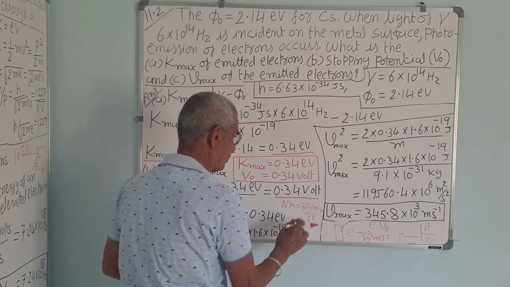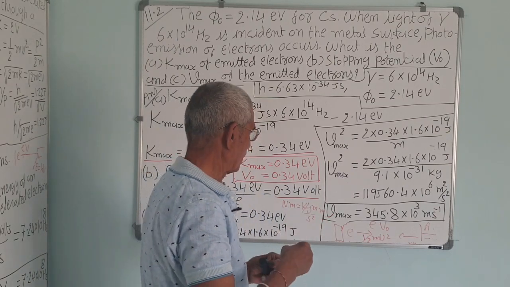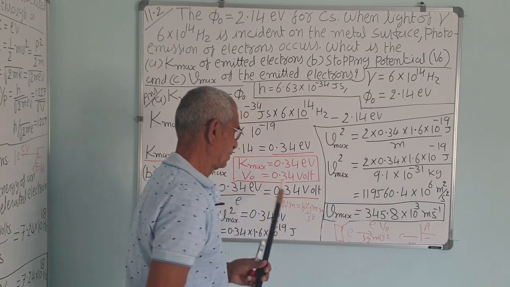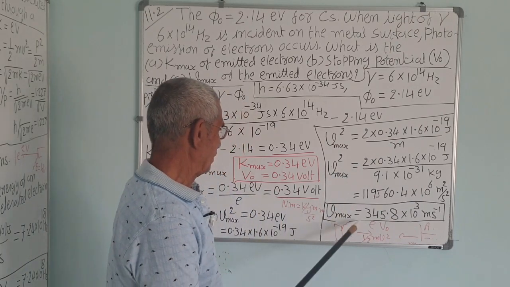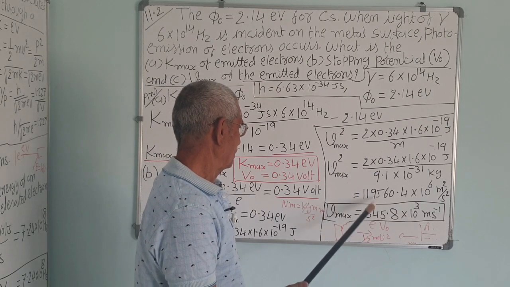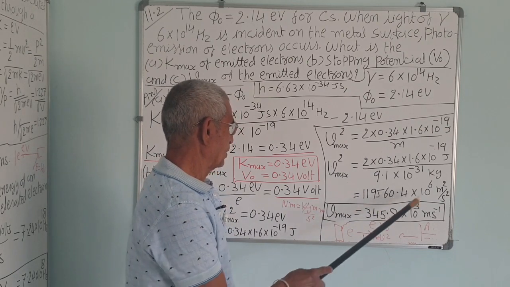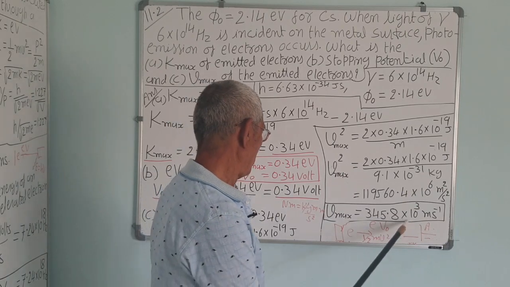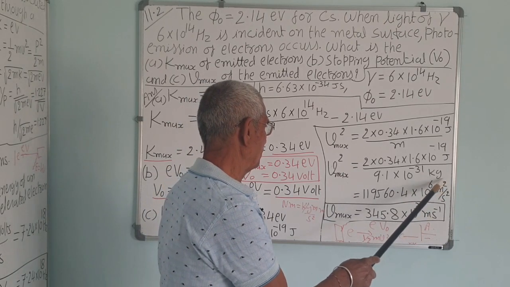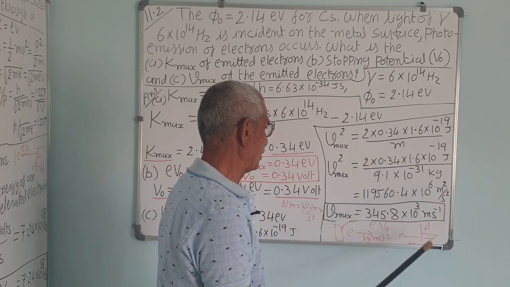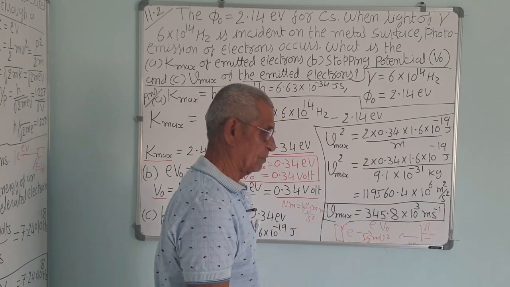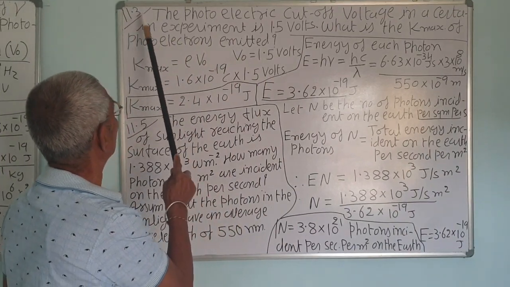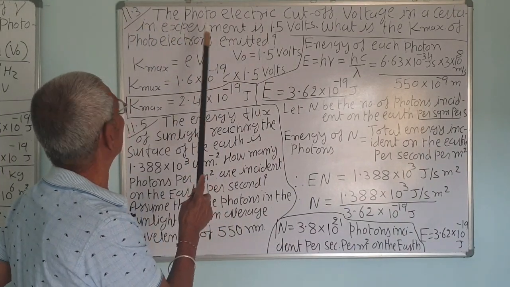So meter square upon second square, or you can directly write the unit of velocity. So V maximum is equal to 3, this is the square root of this, and the square root of this is 10 raised to 6 power, that is 10 raised to 3, and the square root of meter square per second square is meter per second. That is the answer. Example third, 11.3, that is, all are easy numericals.